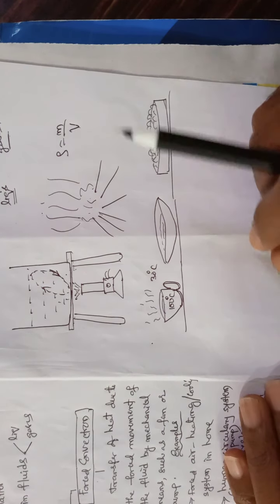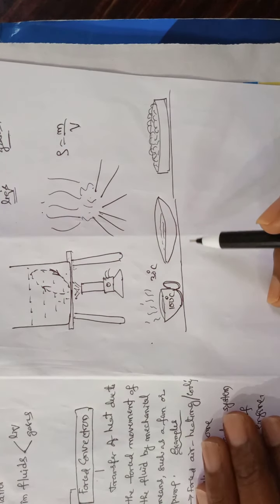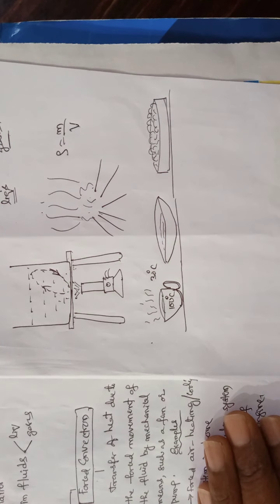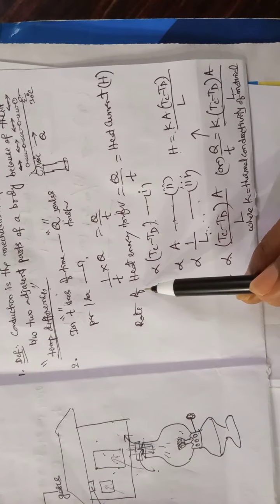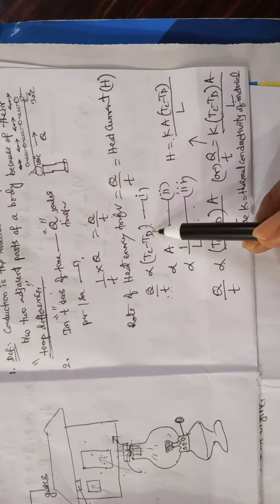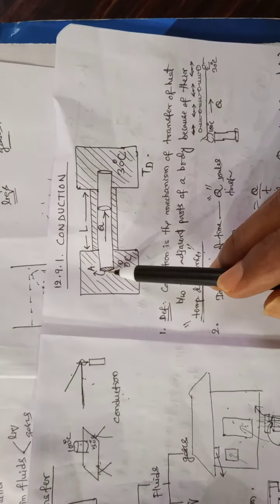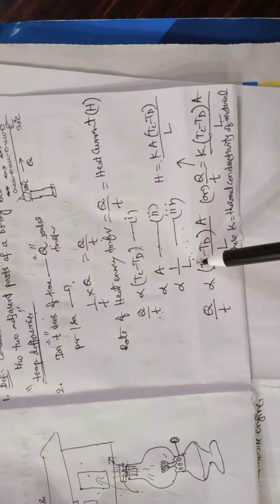See, there in conduction, the rate of heat transfer was directly proportional to temperature difference and area of cross section of the solid, and inversely proportional to length.